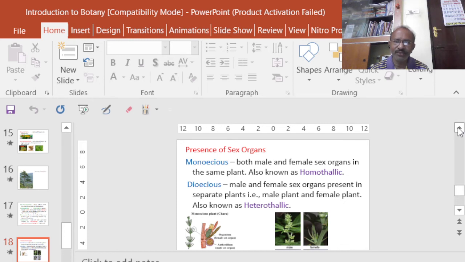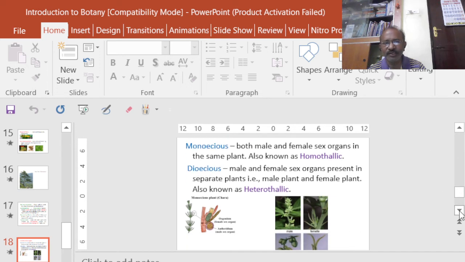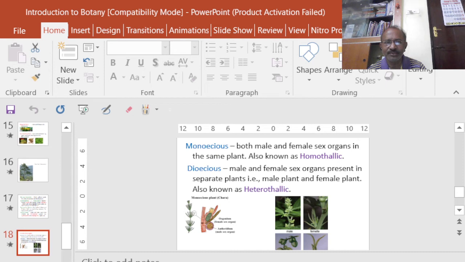Then dioecious means there is a separate male plant and a female plant. That is, in the male plant we can see only the male reproductive structure, and in the female plant only the female reproductive structure. In that case, the plant body or thallus is known as what? Heterothallic. We can see heterothallic natures mostly in algae as well as in bryophytes. We can come across this type of dioecious nature. And all other examples are quoted in this picture.